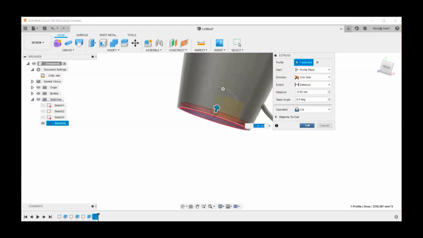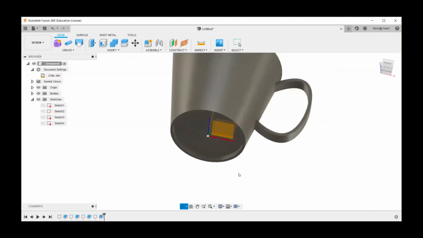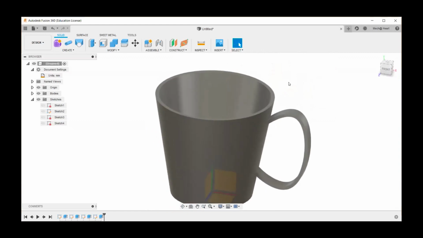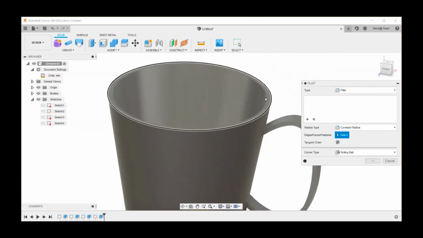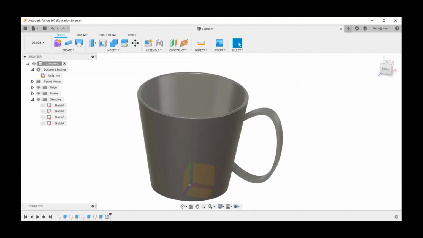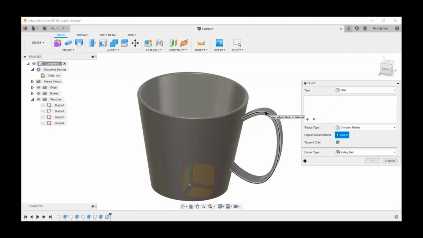So here I have this cut and my cup is ready, right? So here you can see I can have this fillet. Fillet is a very important tool. You can see all the things around you have this. I want to give it for only this rim, and I'm going to give it as say 1 mm. And for this, another fillet, I'm giving it for this too. And this is also going to be around 1 mm.